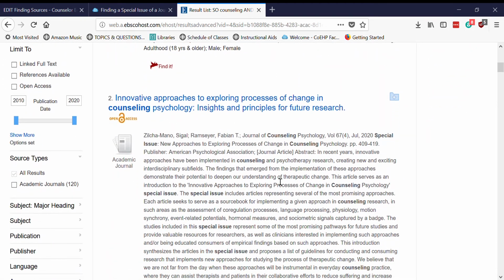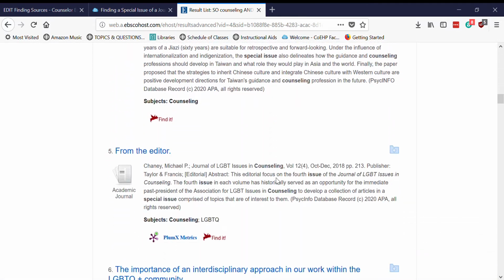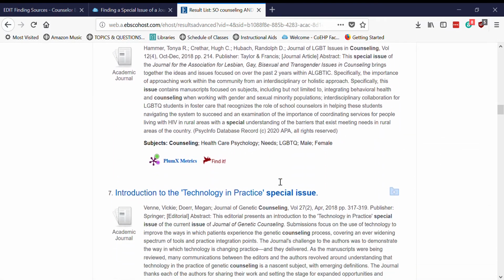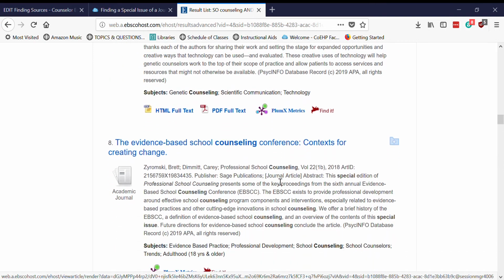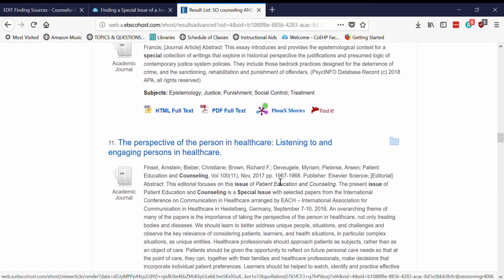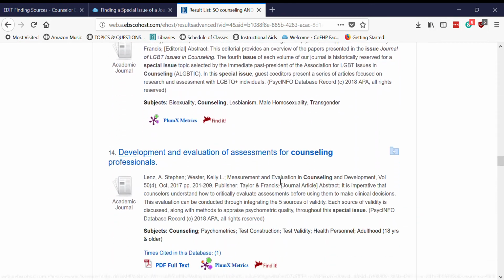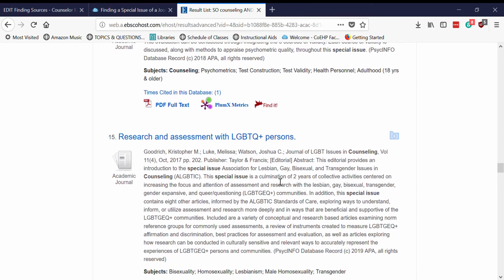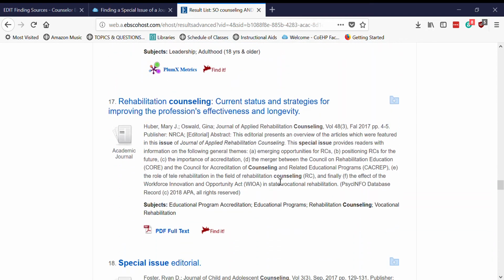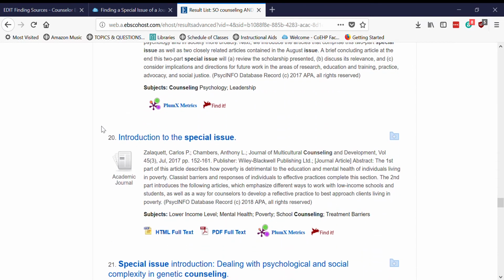For now, I'm just going to do an example. So I will go down here to, let's see, we will do this special issue, looking for the one on multicultural counseling, because that's the one I already did today. Here we go. We'll do this one.